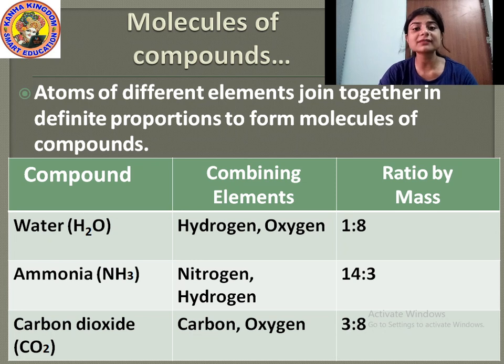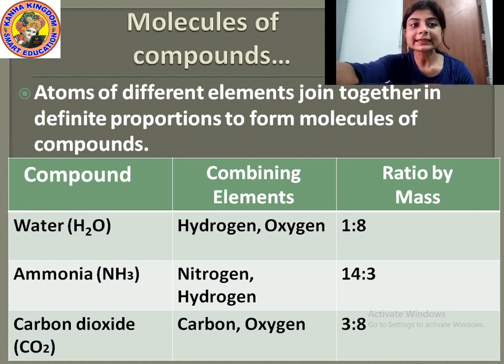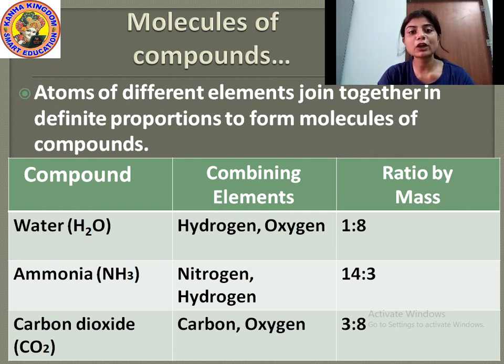What is the ratio? It is 14:3. Okay. The ammonia is formed by the combination of two elements, nitrogen and hydrogen. Yes or no? That is NH3.